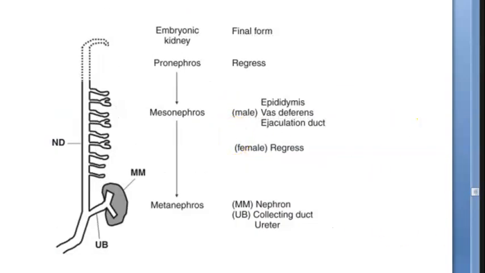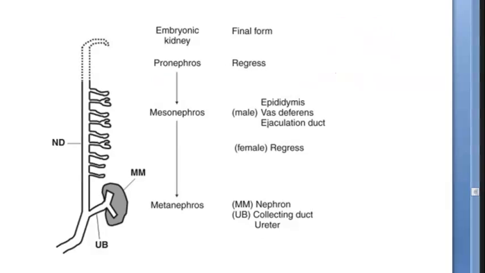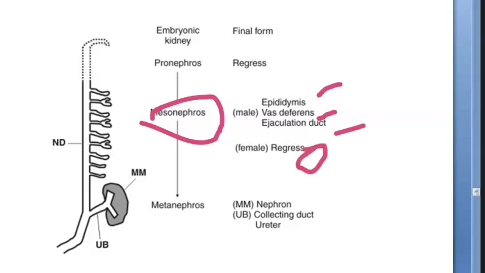Let's look at this. So pronephros, what will happen? It will regress. Perfect. This guy doesn't give us trouble at all. Pronephros, regress. Very good. What is mesonephros? Meso, always in between people. They are neither here nor there. So this mesonephros, what will he do? He will give epididymis, vas deferens, ejaculatory duct in male. Female, it doesn't do much, but still in the exam you have to write ovary, parts of ovary.